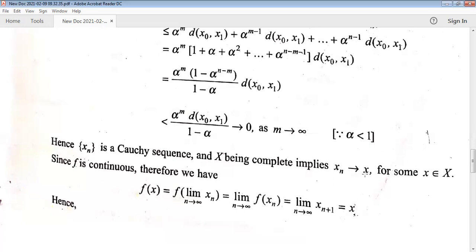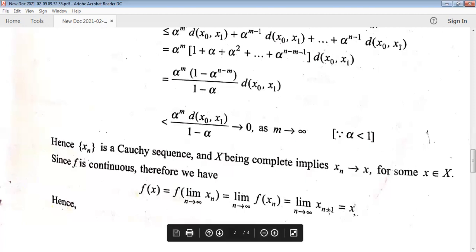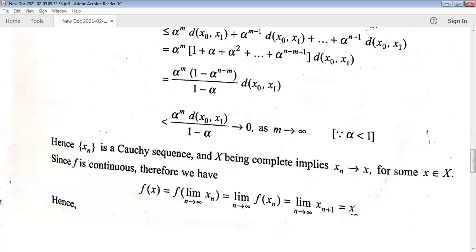Xn converges to x, and by the theorem we have, if a sequence converges to x, then all the subsequences of the sequence also converge to the same real number. So here xn plus 1 also converges to x. So what we have proved is f of x is equal to x. This means we have proved that this x is a fixed point of the contraction mapping.